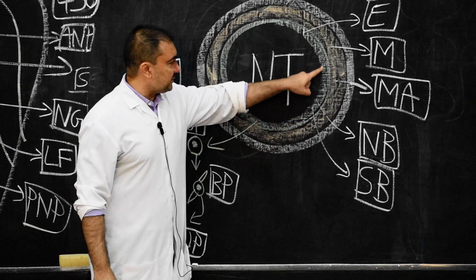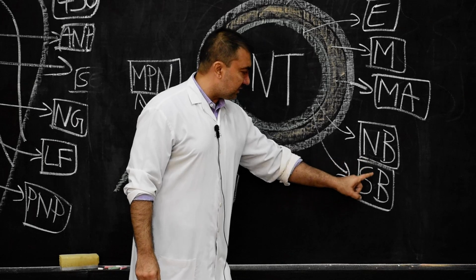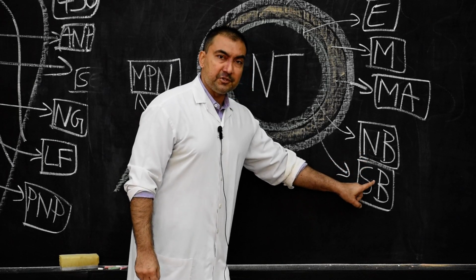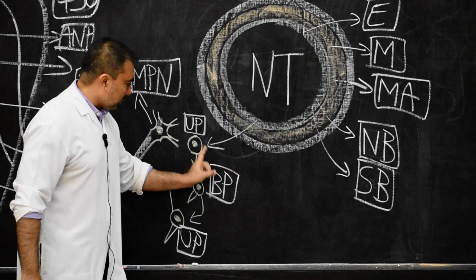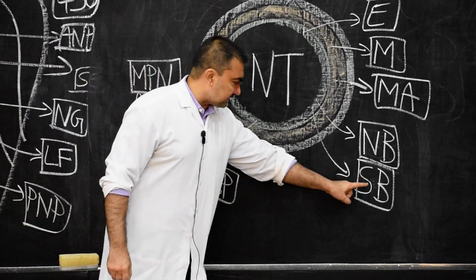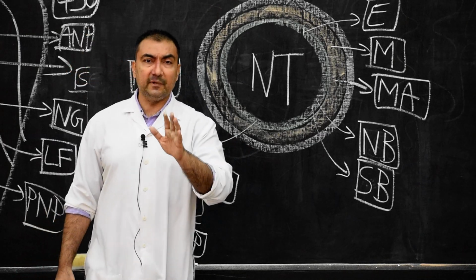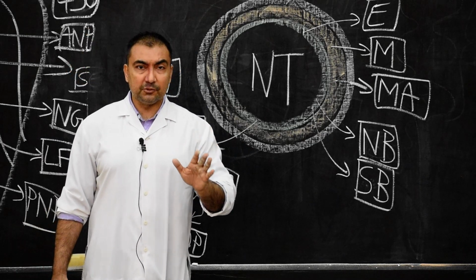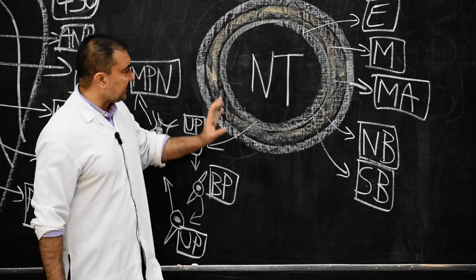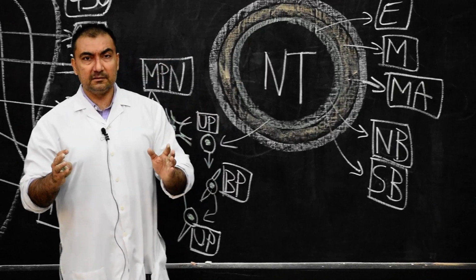The ependymal cells lining the neural tube will undergo mitosis and proliferation and differentiate into neuroblast and spongioblast. Neuroblast is converted into neurons, and spongioblast into the various neuroglial cells, except microglia, which will develop from mesoderm. So this is the basic about the histogenesis of the neural tube for better understanding. Thank you very much.